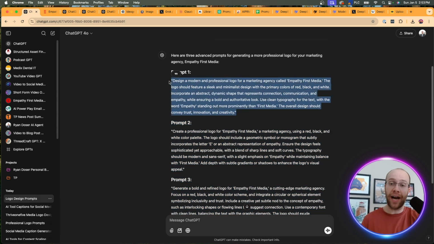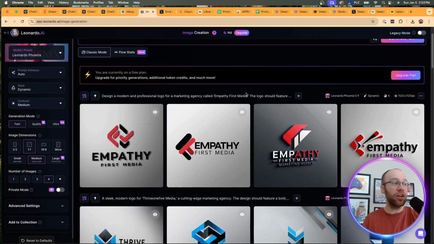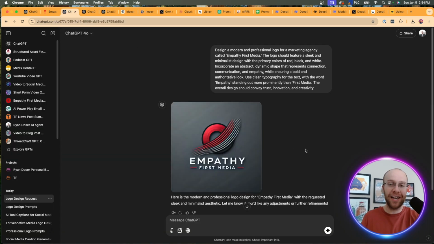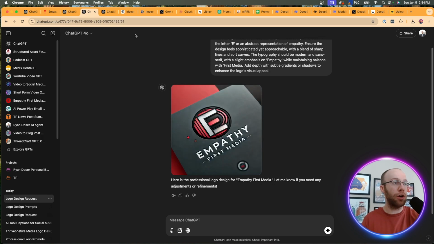can individually copy and paste these one by one, either into a new window of ChatGPT powered by DALL-E. I can copy and paste these into other AI image models, Ideogram, Leonardo, Flux One with Grok. I could use it in Midjourney or Adobe Firefly if you have those premium models. But here's quickly what the examples were that it gave me, right? Not bad, but again, let's say I like an iteration of this as a first draft. I could download this, upload it to Canva, Photoshop, make some tweaks on my own. Here's the second one that it gave me, not bad, right?